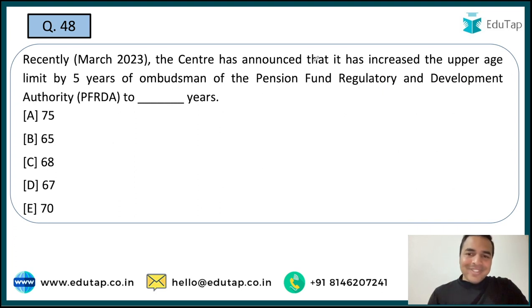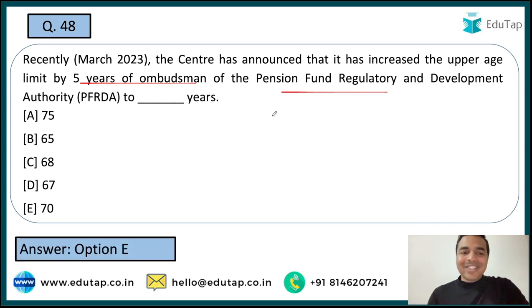Now the next question. The center has announced that it has increased the upper age limit by 5 years of the ombudsman of the PFRDA, that is Pension Fund Regulatory and Development Authority, and you are required to tell me that what is exactly that upper age limit which has been set by the government for the ombudsman of the PFRDA. And the right answer to this particular question is option E, that is 70 years.